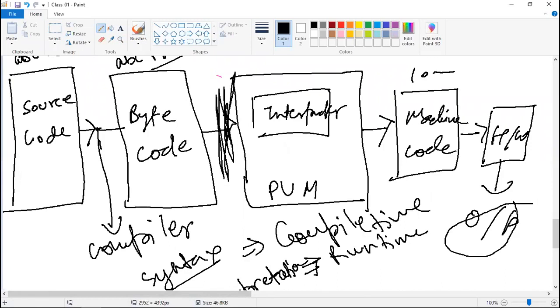Now what we have discussed as of now: source code, bytecode, interpretation, machine code, output, right?